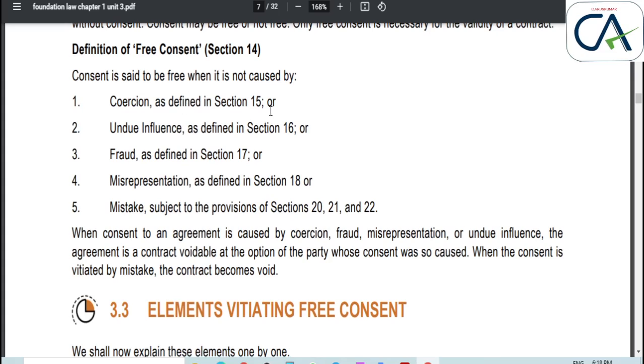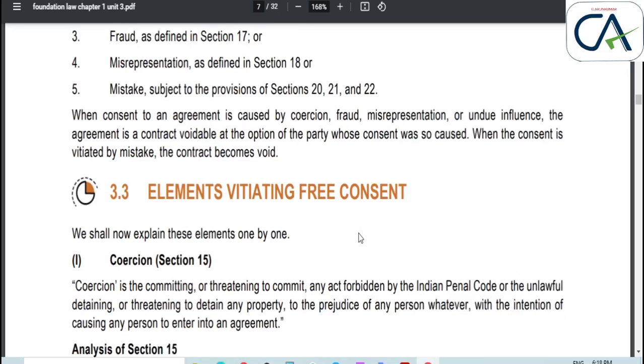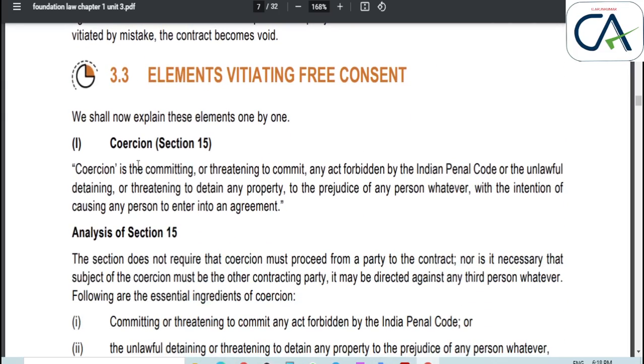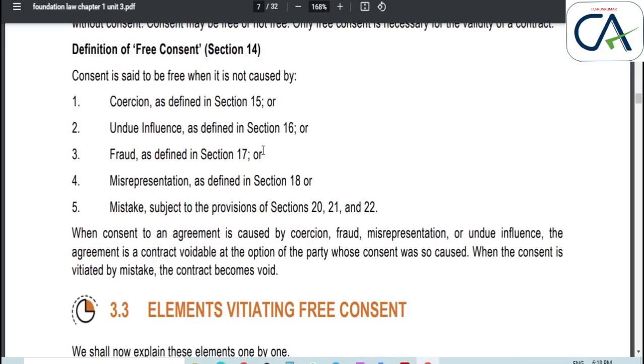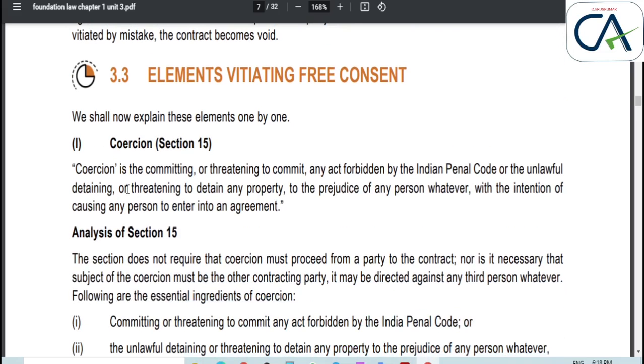Here, coercion is section 15, undue influence 16, fraud 17, misrepresentation 18, and mistake is divided into sections 20, 21, and 22. We can see about this elaborately in the following.